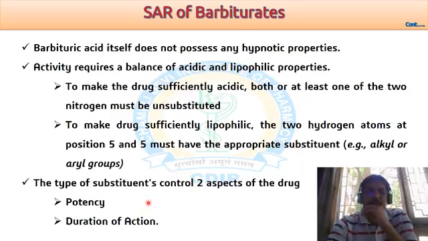These two substitutions give potency to barbituric acid, as well as give compounds having different patterns of duration of action. Some may be short duration of action, some ultra short, some moderate, and some move towards long duration of action.